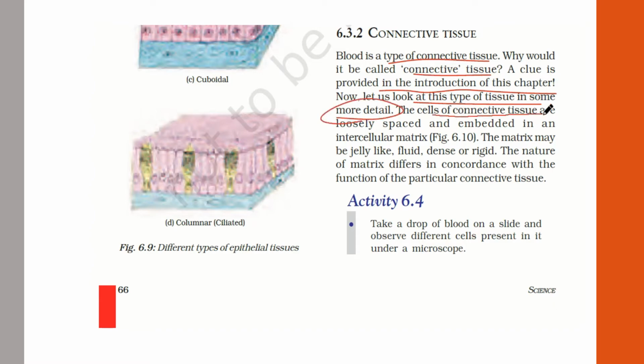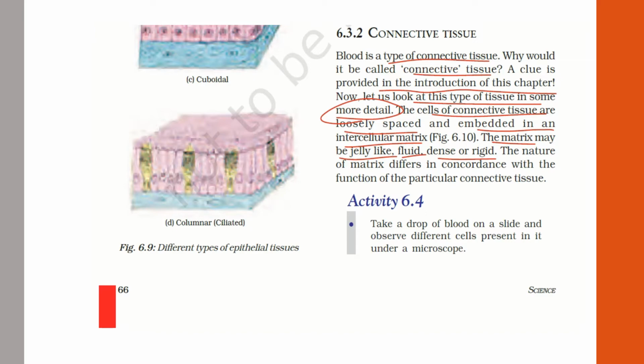So let us look at this type of tissue in more detail. The cells of connective tissue, what is their speciality? They are loosely spaced and embedded in intercellular matrix. Okay. So the matrix may be jelly-like, fluid, dense or rigid. So the matrix or the base, it may be jelly-like, it may be a fluid, it may be dense or it may be very rigid. Okay, they are loosely spaced. This type of connective tissue is loosely spaced. They will be jelly-like, they will be fluid, they will be rigid or they will be dense. So make this thing clear.